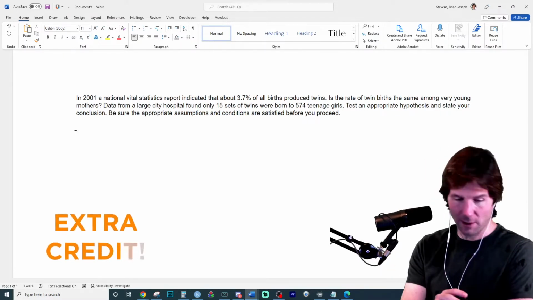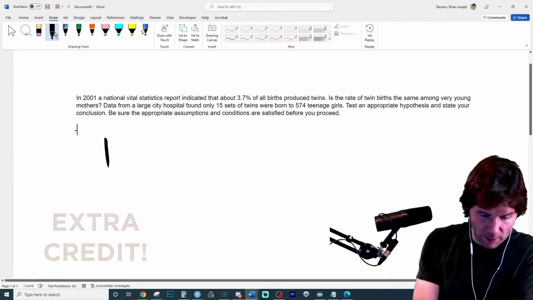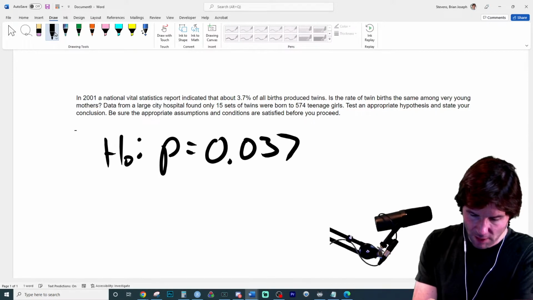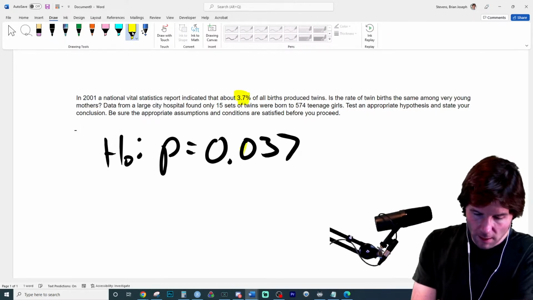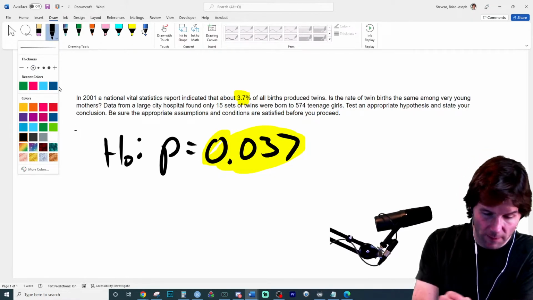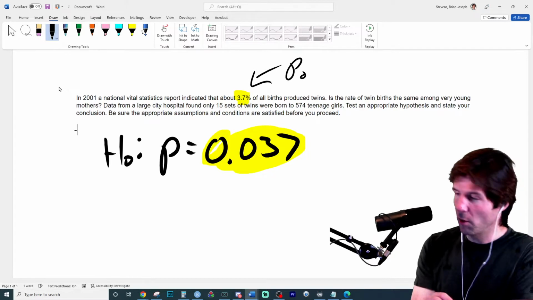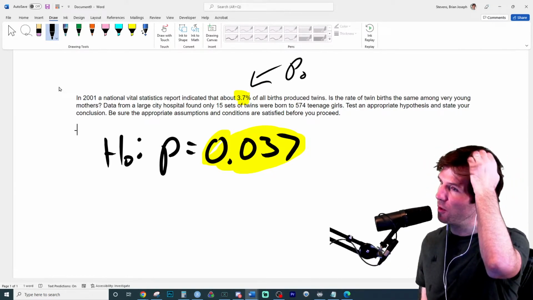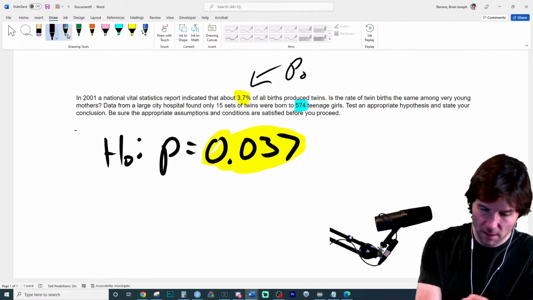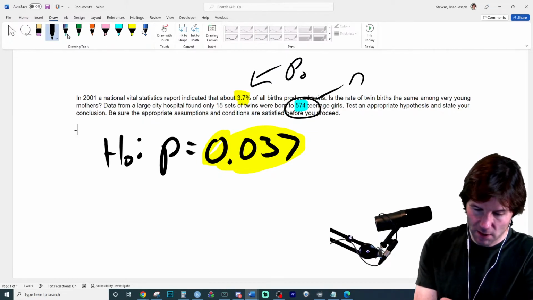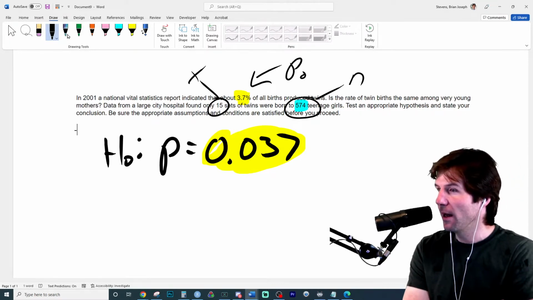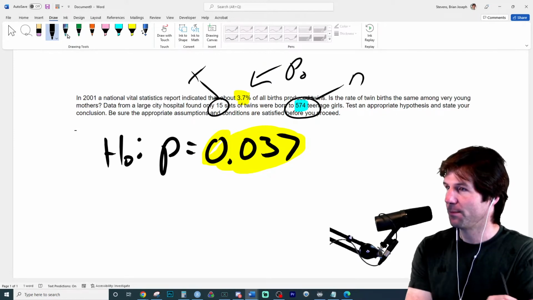So the notation is as follows. Since we wrote the null hypothesis P equals 0.037, that makes this value right here P naught. That is the hypothesized proportion. This value over here is n for sample size. That's x for the number of successes.